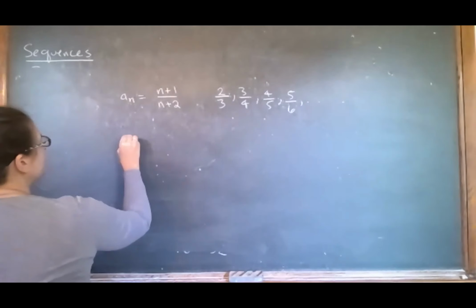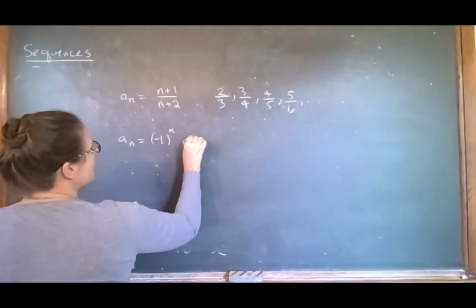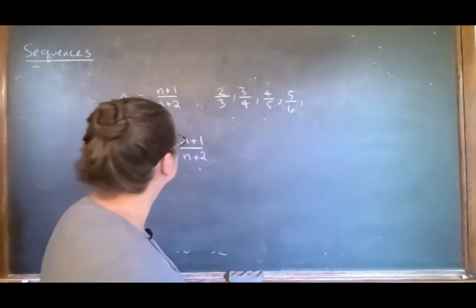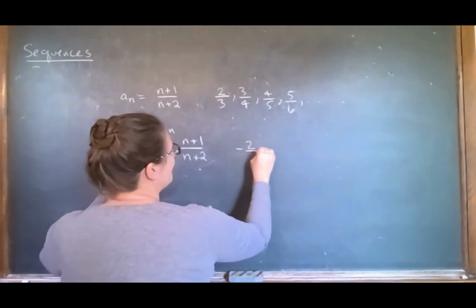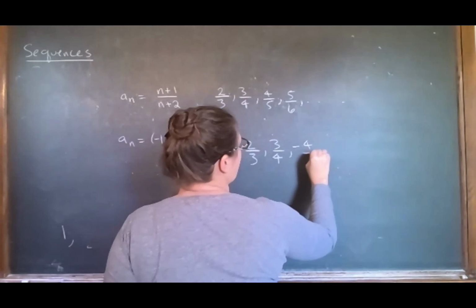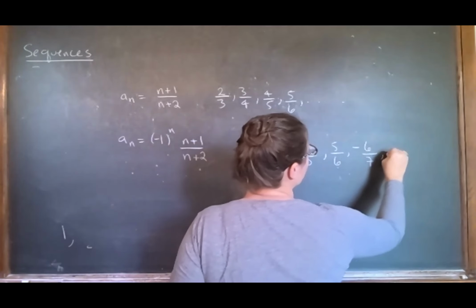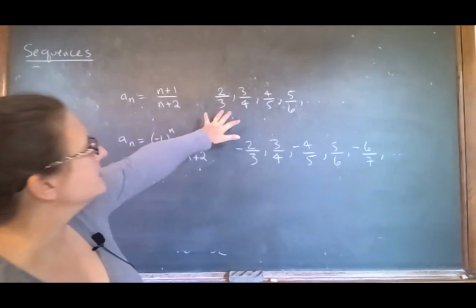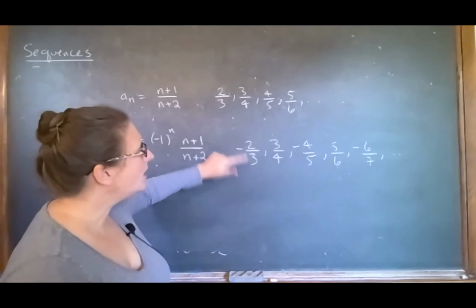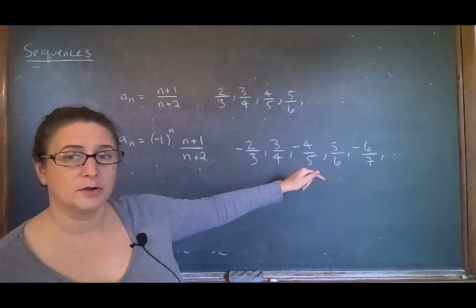But now what happens if I put in that (-1)^n? All I'm doing is making these numbers change sign, right? So I start with -2/3, but then the even ones are always going to be positive. -6/7, etc., right? So though this one, as we saw, will converge to 1, this one is not approaching 1. Part of the numbers are approaching 1, but the other part of the numbers are approaching -1.